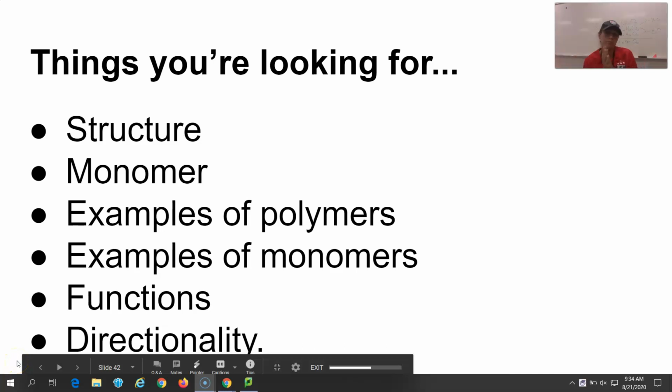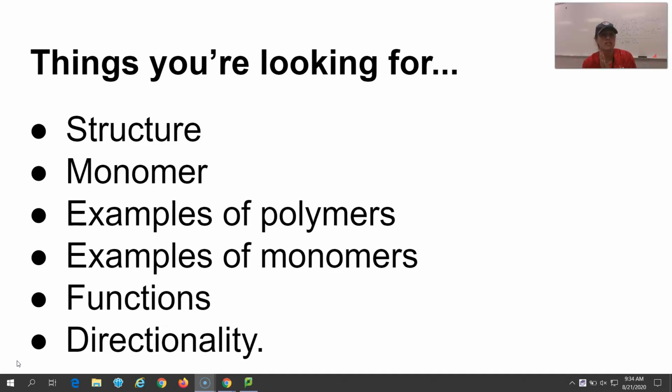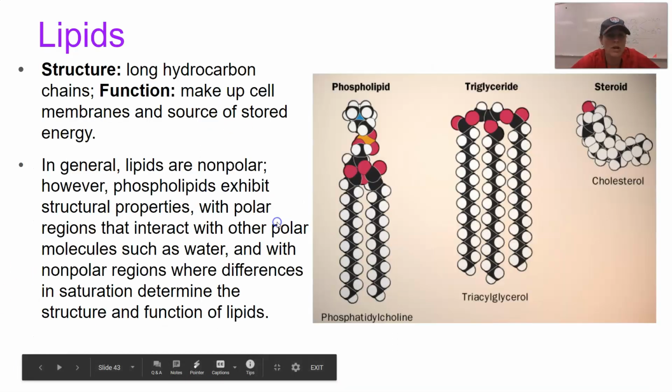Okay, we are going to do lipids today, and lipids are fat, P-H-A-T. Here are the things we are looking for. Don't forget, we want to figure out what the structure of them is. Can we identify a picture of them? What is the monomer? Lipids are a little funky, but we'll talk about it. What are some polymers? What are some monomers? Examples, what are the functions, and is there directionality? Okay, so let's start this bad boy up.